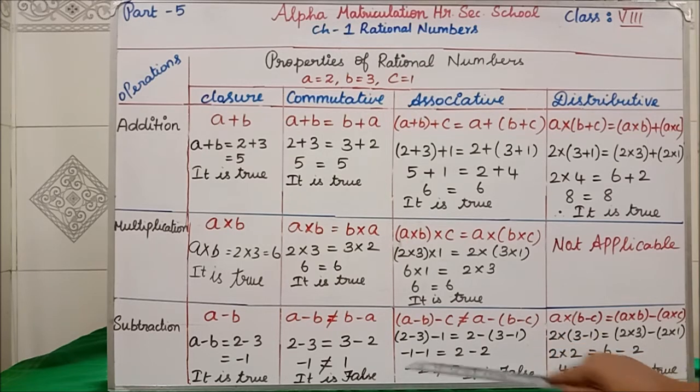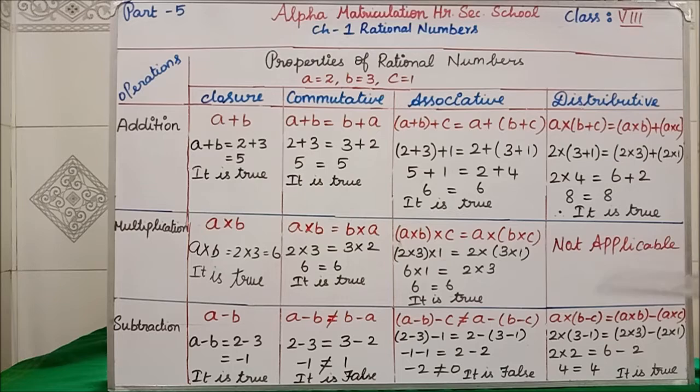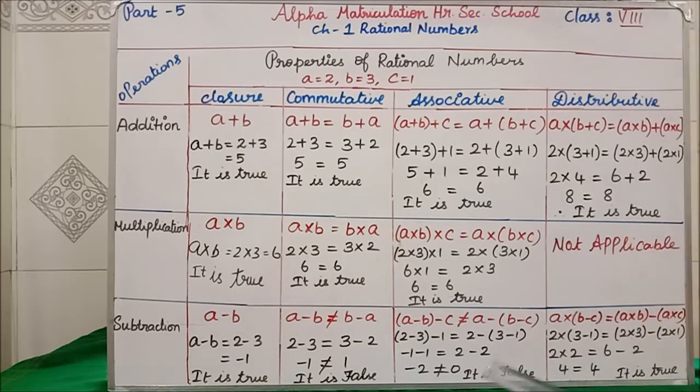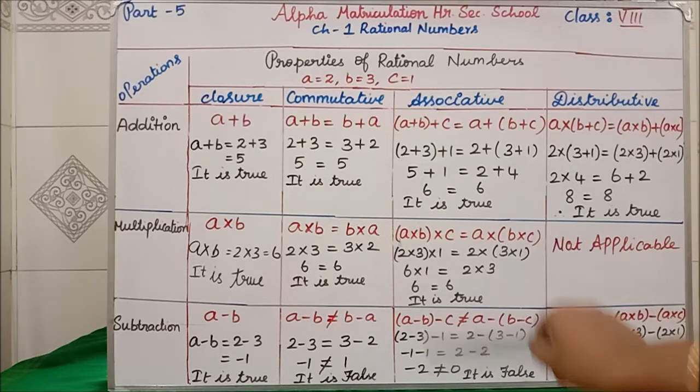So this side we are getting minus 1 is what? Minus 2. Clear? Which is not equal to 2 minus 2 is what? 0. Whether minus 2 and 0 are same? No, it is false. Clear? So, in subtraction, associative property is not true. Clear all of you? In subtraction, associative property is not true.